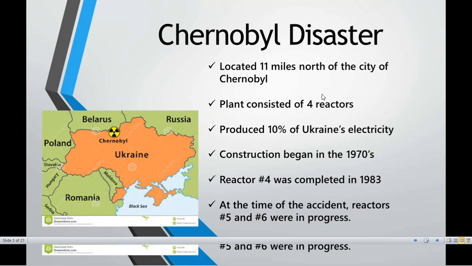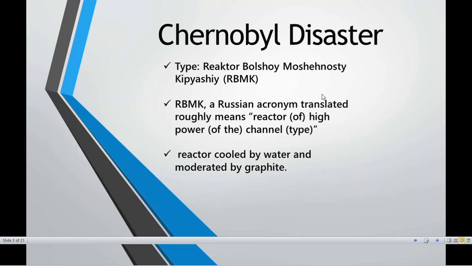Also, you have to keep in mind one major concept: the plant, that is reactor number 4 of the nuclear power plant, had the capacity to generate 10% of the electricity for the whole of Ukraine. That means it had a great capacity for electricity production with a small amount of input. What was the reason behind such a great mishap we will study in further slides.